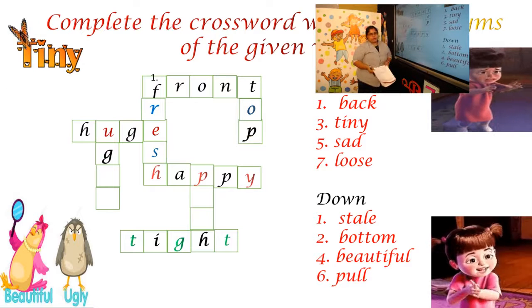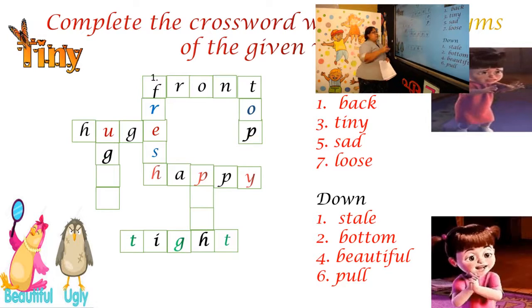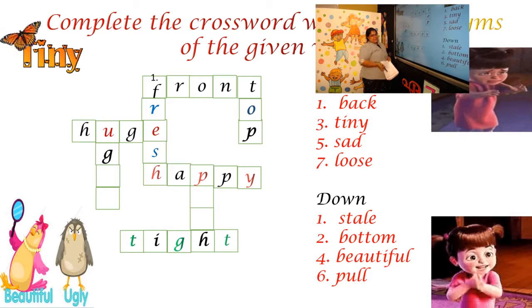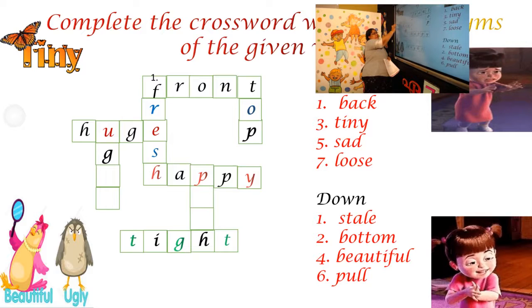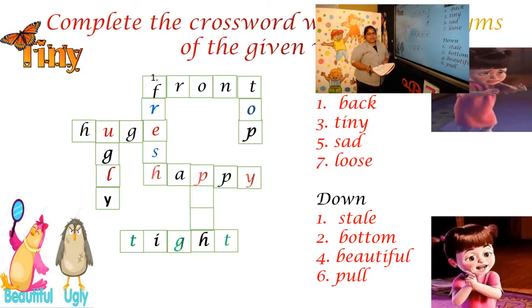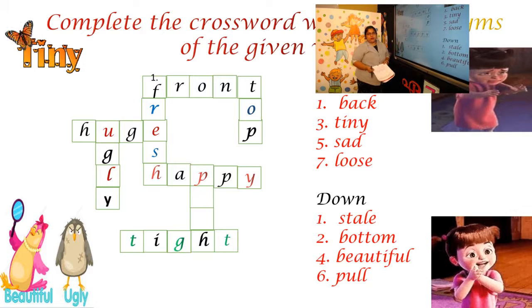Next one, beautiful. Beautiful, opposite is. Yes, you can see in the picture. Look at this pin. It's very beautiful to see. What's the opposite? The answer is already here. Beautiful is ugly. So the spelling is U-G-L-Y.